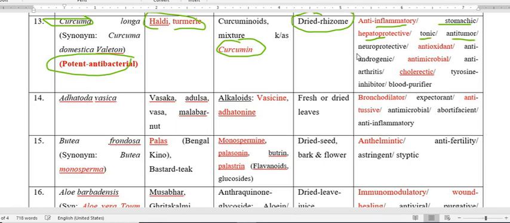It is also neuroprotective, antioxidant, anti-malarial, also increases bile secretion, and also a tyrosinase inhibitor, blood purifier. So this plant Curcuma longa possesses various therapeutic or pharmacological activities that we have mentioned, and that is mainly because of the active constituent curcumin.